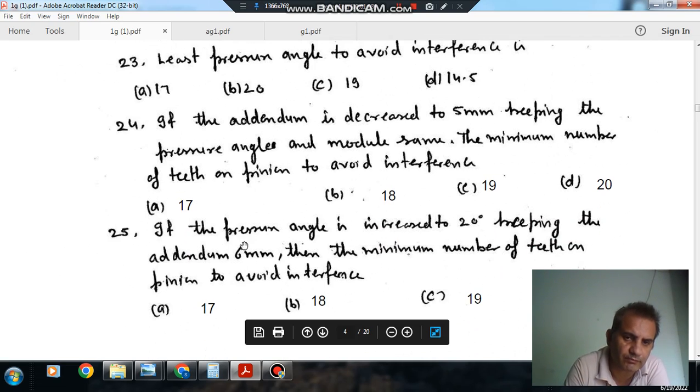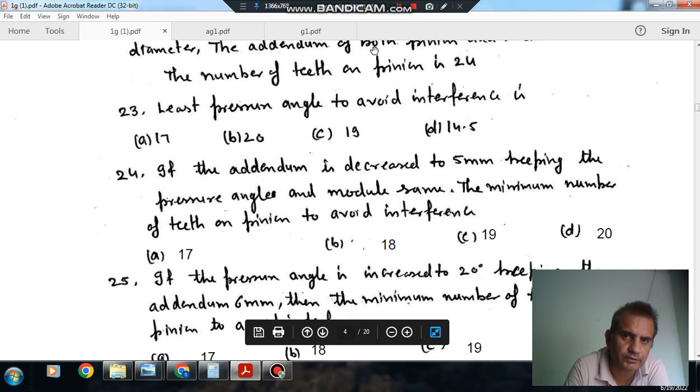Question number 25. If the pressure angle is increased to 20 degree keeping the addendum 6 mm, the minimum number of teeth on the pinion to avoid interference is: option A 17, option B 18, option C 19, option D 20.